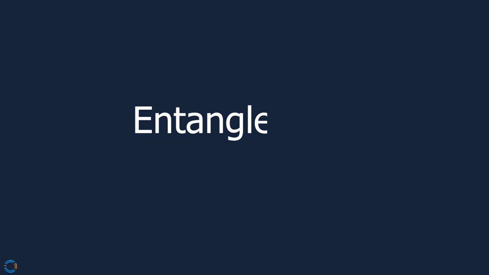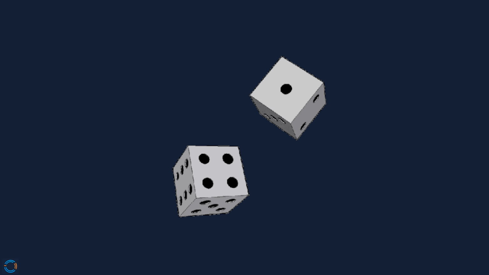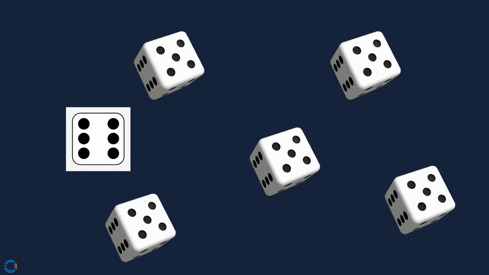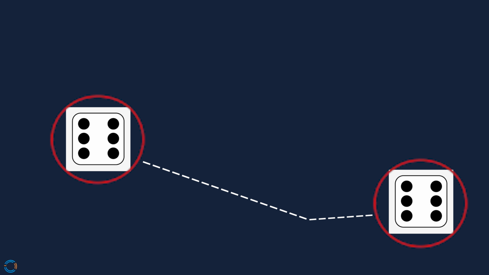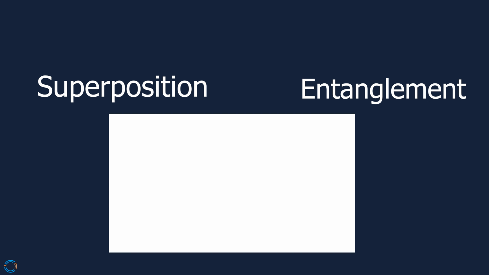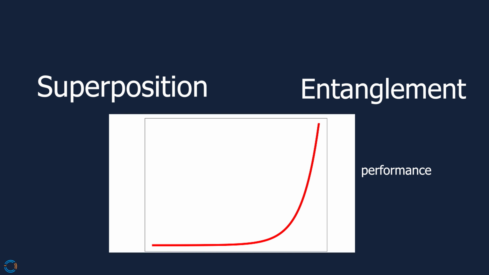Another key concept is entanglement. Think of it like two dice that are linked. If you roll one die and it shows a 6, the other die will automatically show a 6 as well, no matter how far apart they are. This connection is what we call quantum entanglement, where the state of one qubit directly affects the other, no matter how far apart they are. These two properties, superposition and entanglement, allow quantum computers to process exponentially more information than a classic computer.